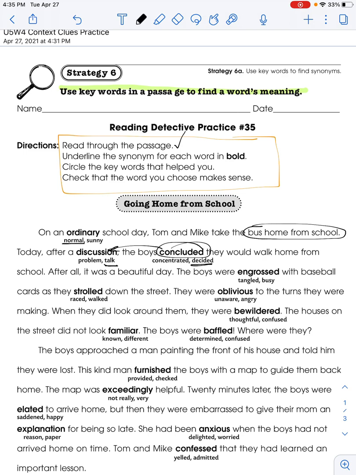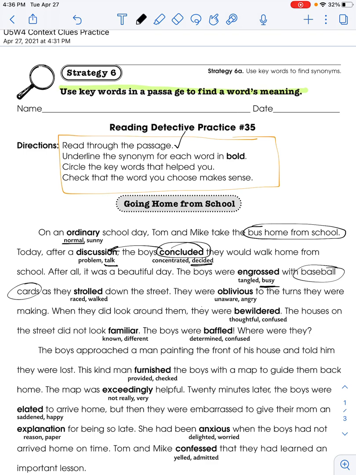After all, it was a beautiful day. The boys were engrossed with baseball cards. Does that mean that the boys were tangled with baseball cards or the boys were busy with baseball cards? I'm going to assume that means that they were busy with baseball cards, okay? They were busy. I know that the words baseball cards can help me figure that out because sometimes when you're looking at things like baseball cards or Pokemon cards, they take a lot of attention.